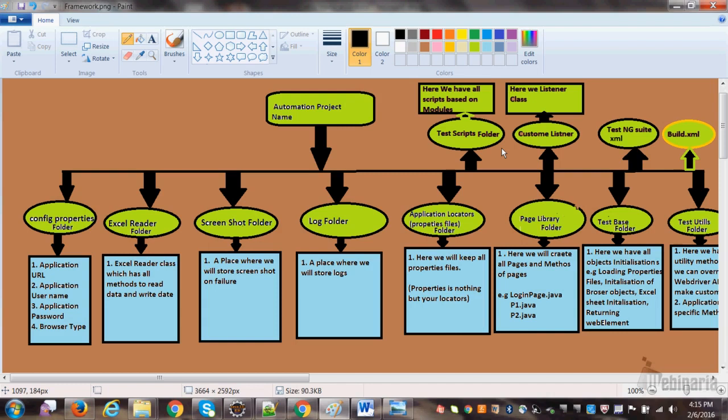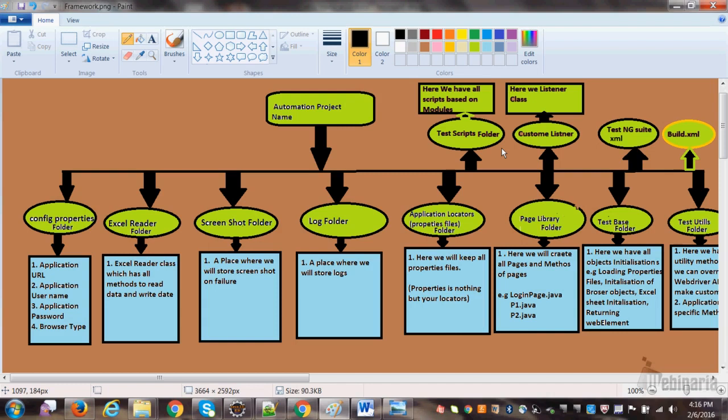Now how to invoke testng suite.xml? To invoke testng suite.xml, you can either invoke through cmd, right, or you have build tools. I use Ant build.xml. So I just make a build.xml and I invoke this build.xml, right? Because to run the suite file we need to have some mechanism.